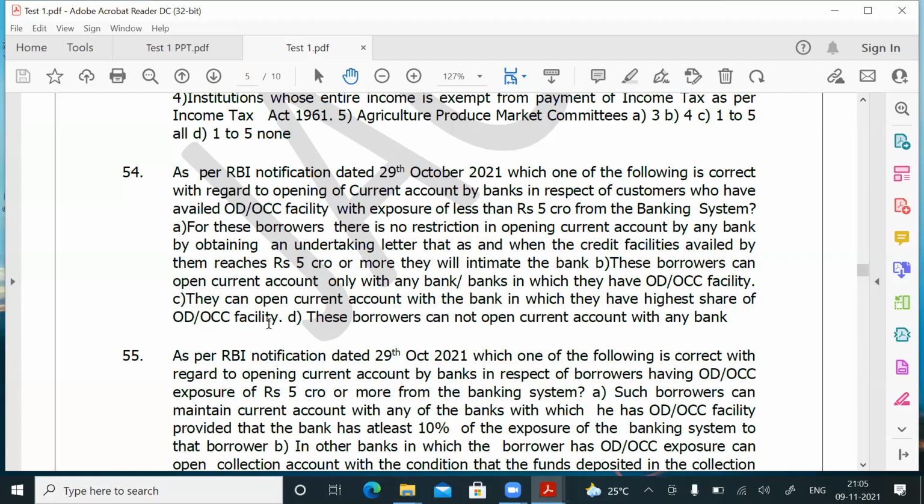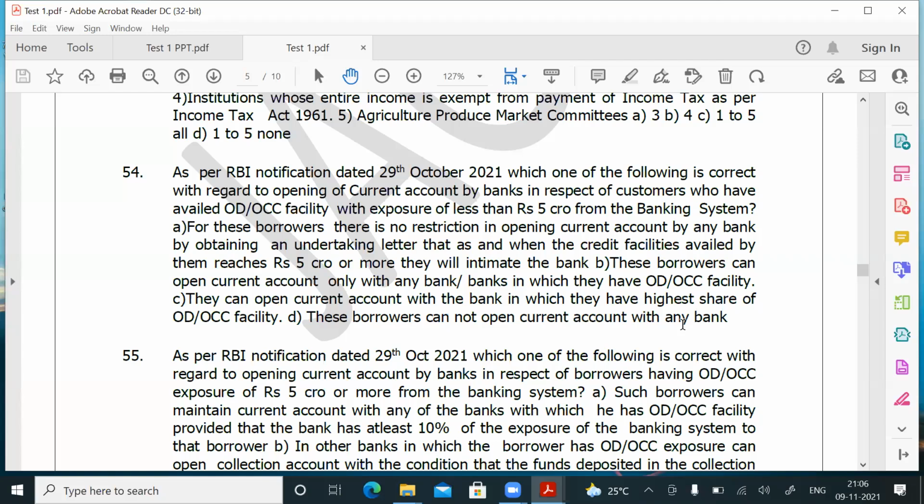Second point is they have to open current account only with the bank in which they have ODOCC facility. Point number 3, they can open current account only with the bank where they have the highest share, suppose they're having 2-3 banks with less than 5 crores. These borrowers cannot open current account with any other bank. Which is correct? With less than 5 crores exposure from the banking system, with which bank can that customer open a current account? That is the question.